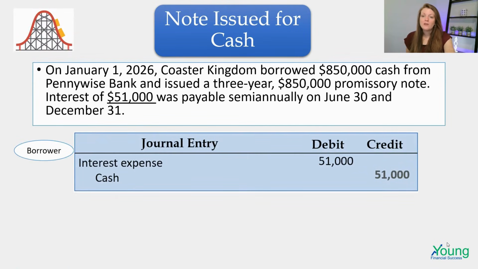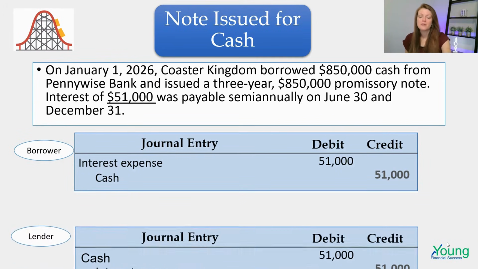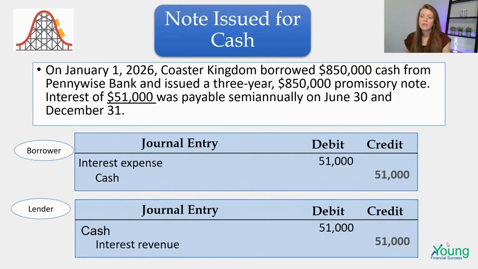So now if we look at those interest payments, so we've got on the first interest payment of June 30th, we show interest expense for Coaster Kingdom and cash going out of $51,000. And for the lender, for Pennywise Bank, they're going to show cash coming in of $51,000 and they're going to show interest revenue. So they're going to get to show that interest revenue at every payment period.